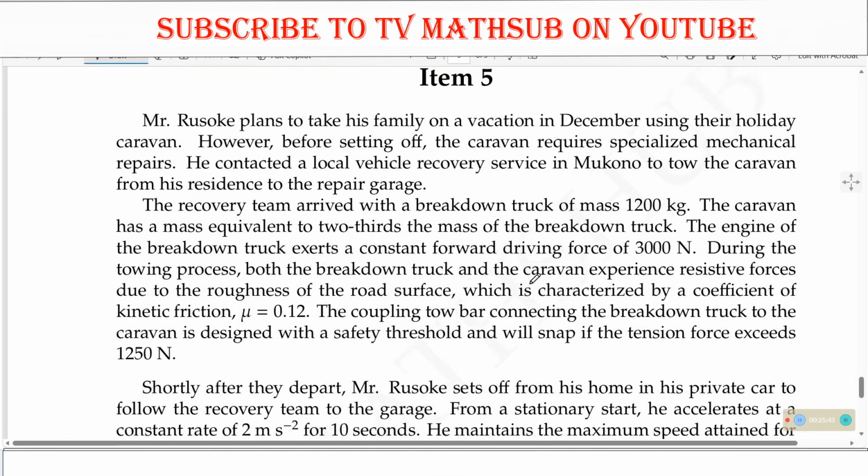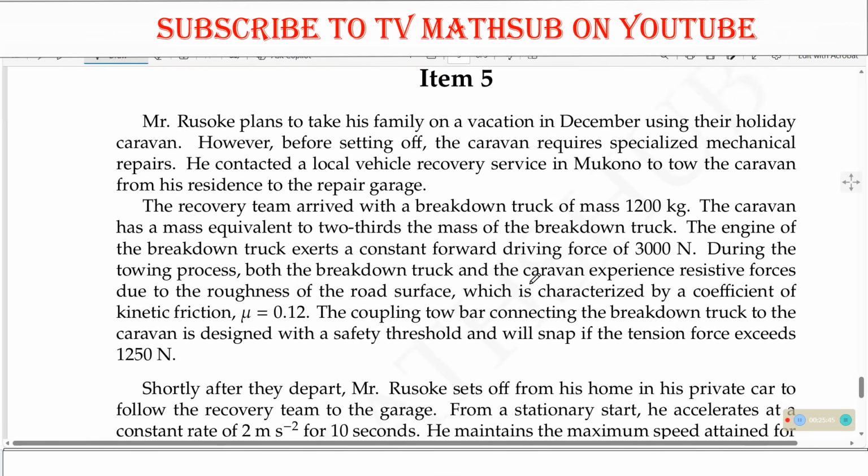He contacted a local vehicle recovery service in Mukono to tow the caravan from his residence to the repair garage.